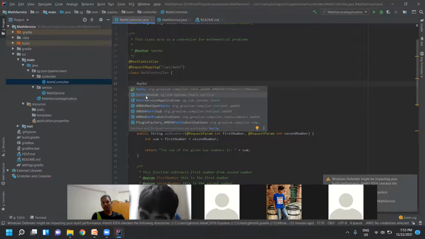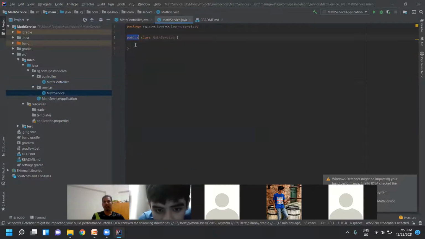Yes. Even though math service is in another package, we are able to create an instance of it in the controller because it is public.